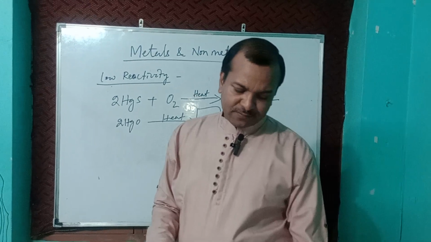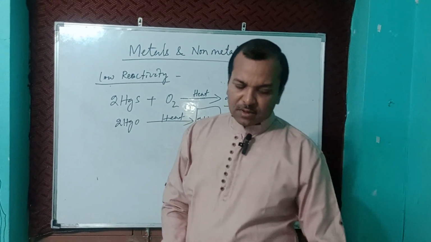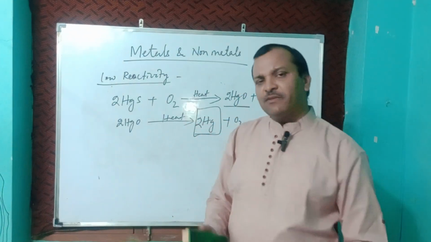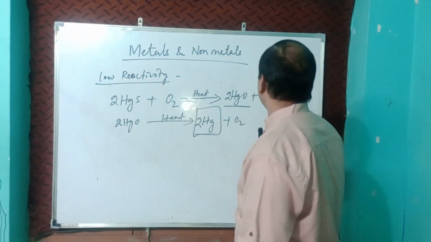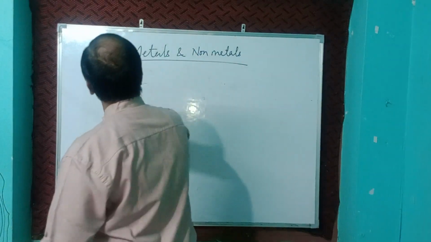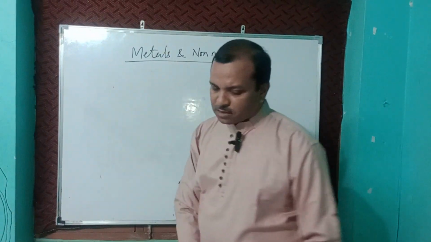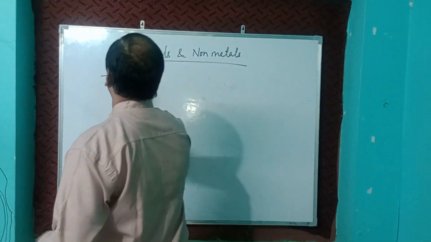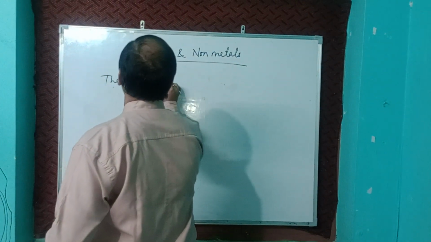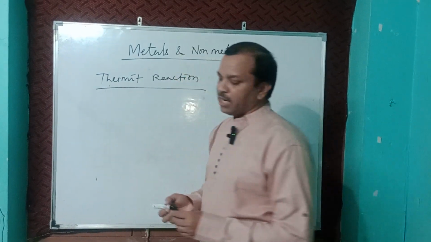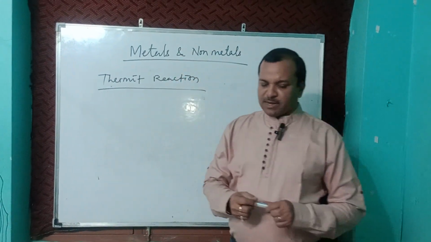Now we will go for the thermit reaction. What is the thermit reaction? When an excess amount of heat is released, that is called the thermit reaction. Thermit, thermal means temperature. So what is the thermit reaction? When an excess amount of heat is released, that is called the thermit reaction.